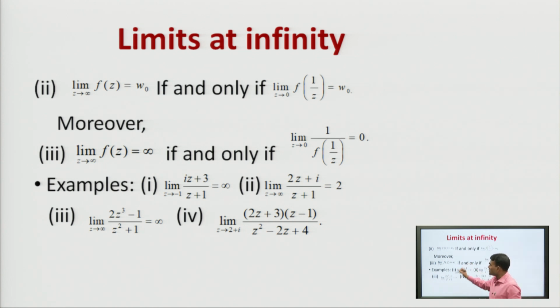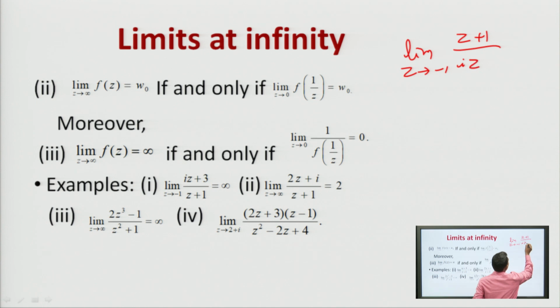Moreover, combining these two limits, this is the third result: the limit as z tends to infinity of f(z) is equal to infinity if and only if the limit as z tends to 0 of 1 upon f(1 by z) is equal to 0. Now, we have taken some examples. In the first example, you can see here the limit as z tends to minus 1 of (iota z plus 3) upon (z plus 1) is equal to infinity, because if we calculate 1 upon f(z), meaning (z plus 1) upon (iota z plus 3), then we will get here this is 0. It means that by the first result we can say that this limit will be infinity.